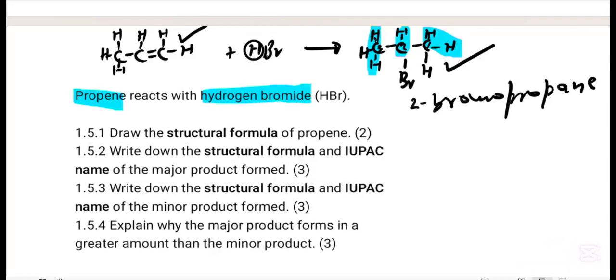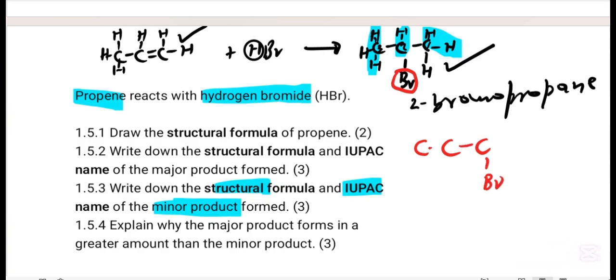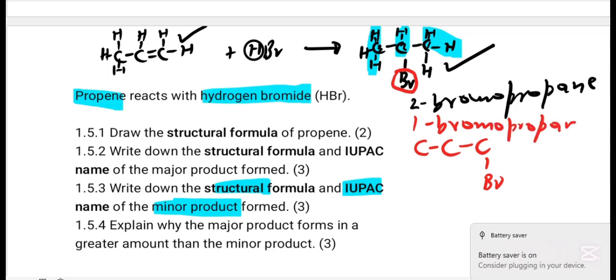Write down the structural formula and the IUPAC name of the minor product. For the minor product, it does not follow Markovnikov's rule. So where we put Br here, for the minor product Br will be at the beginning, that is a minor product. It does not follow Markovnikov's rule, which means this one will be 1-bromopropane. 1-bromopropane. That is the minor product.